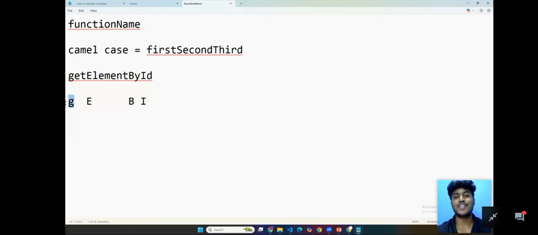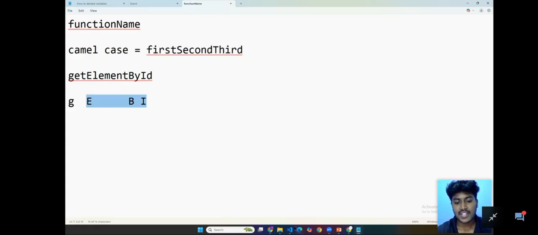The first one is going to be small. The remaining is going to be capital. So this is the basic syntax followed in our JavaScript. It is called camel case. This is also a basic interview question. I hope everyone is clear now with camel case.